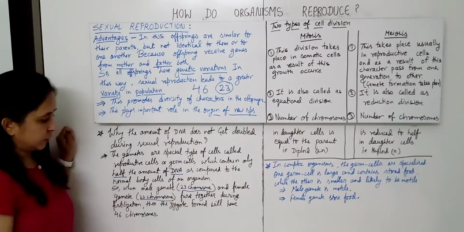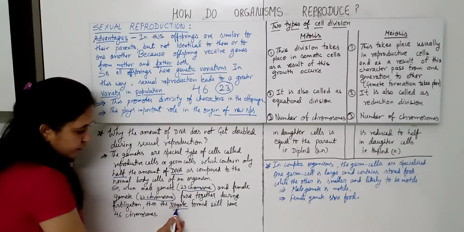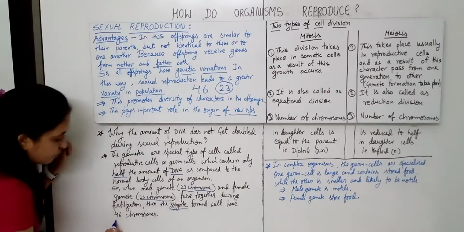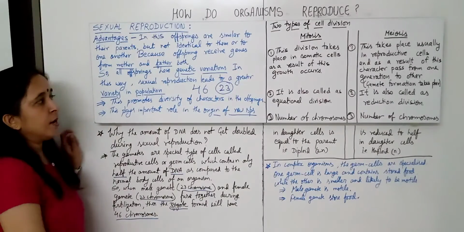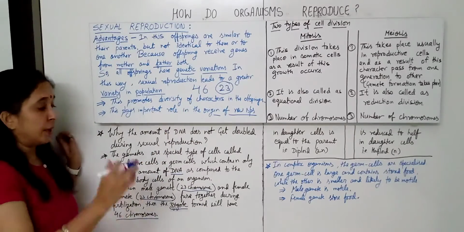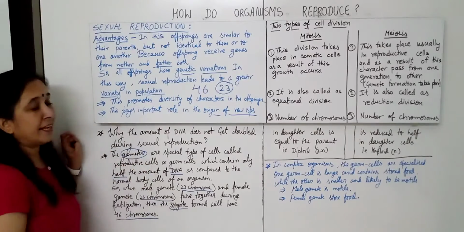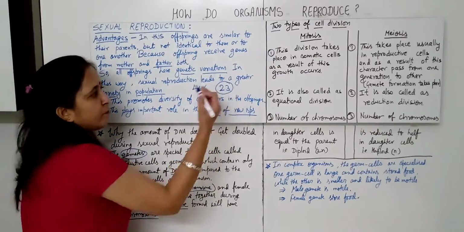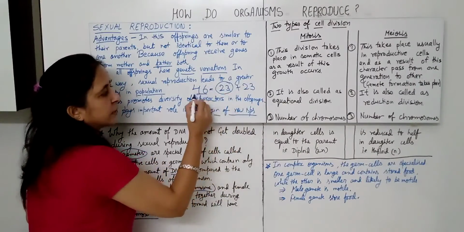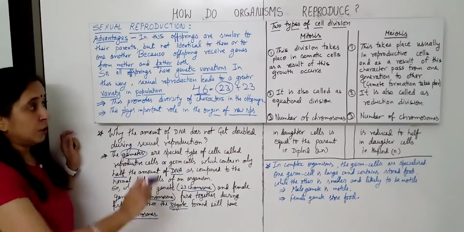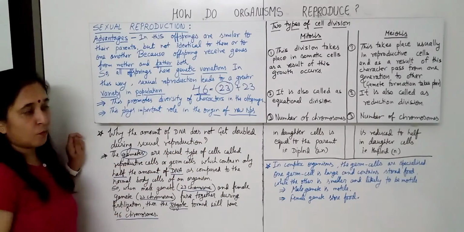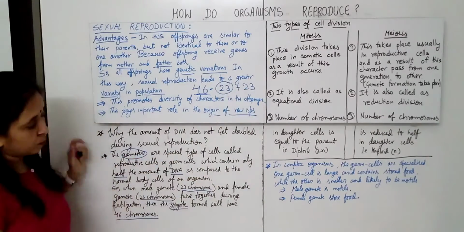So when the male gamete with 23 chromosomes and the female gamete with 23 chromosomes fuse together during fertilization, we get the zygote. That zygote will have 46 chromosomes. Why? Because a normal body cell contains 46 chromosomes, but the gametes contain half. So 23 from the male and 23 from the female gamete make 46 in the case of the zygote. So you can see the DNA does not get doubled, because gametes have half the number of chromosomes.